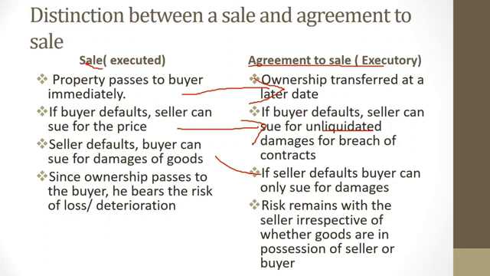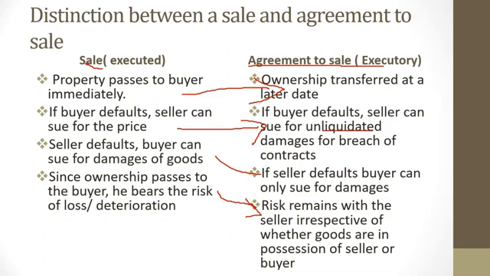So I can sue you for not actually giving me something I already bought from you. Now, of course, as you can see, the next distinction here is that under a sale, ownership has passed to the buyer, meaning that the buyer bears the risk already as far as the sale is concerned, while on this other side, risk remains with the seller irrespective of whether the goods are in possession of the seller